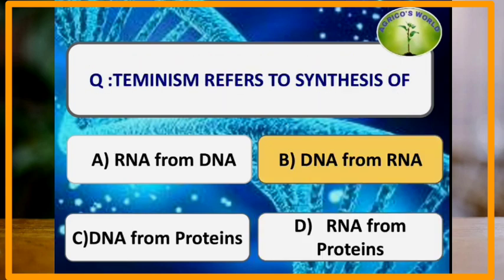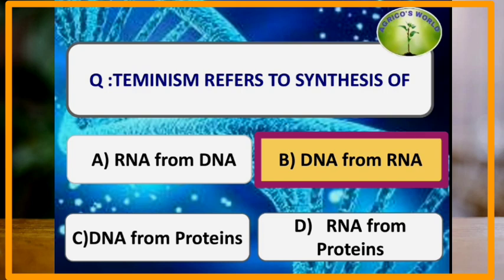Teminism refers to the synthesis of. Teminism is also known as reverse transcription, which was reported by Temin and Baltimore. It is the synthesis of DNA from RNA in the presence of reverse transcriptase enzyme. So the answer is DNA from RNA.